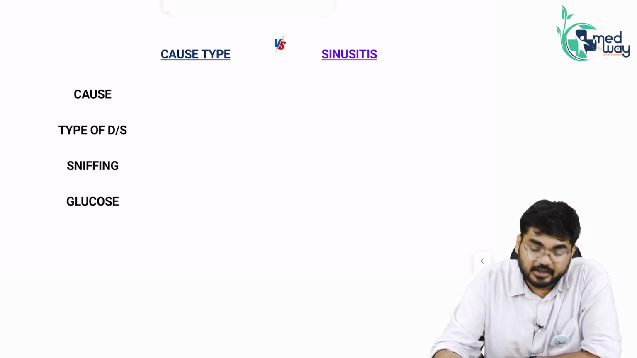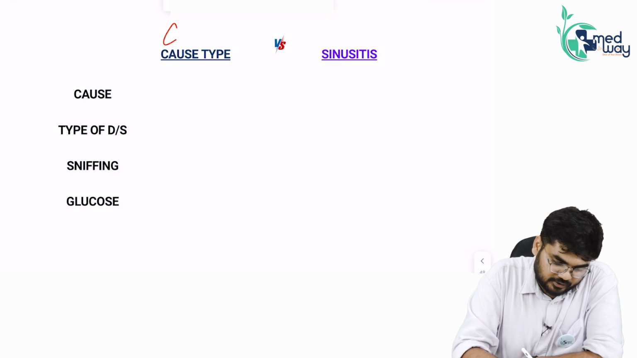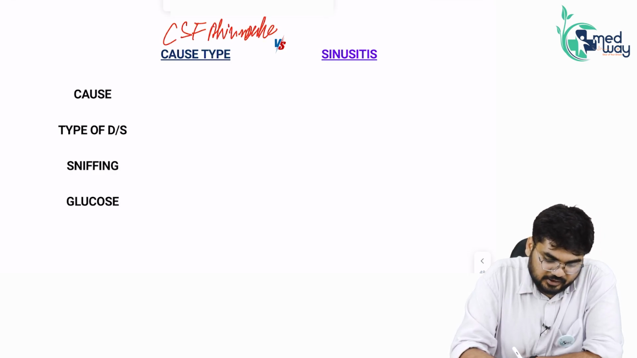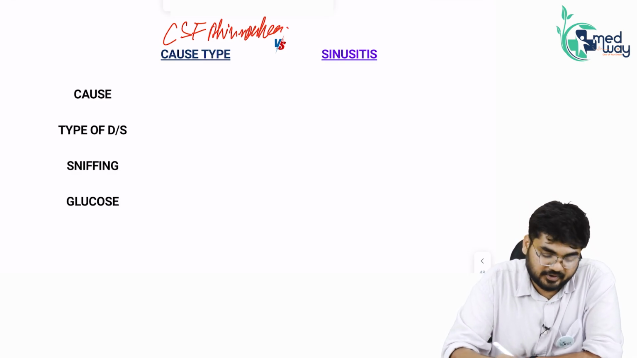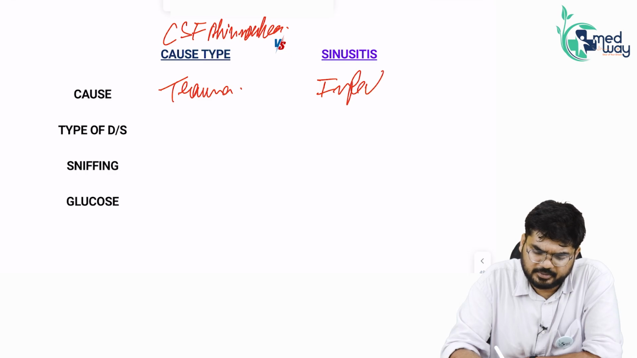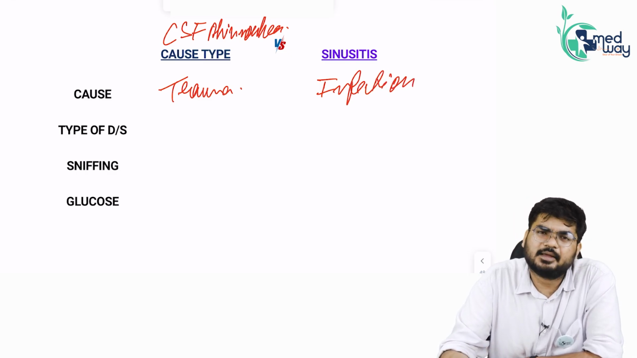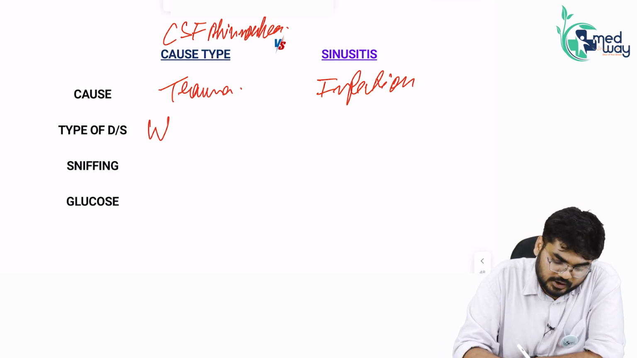So, continuing to the other parts, sir, can you differentiate between a CSF rhinorrhea with sinusitis? Yes, sir, I can definitely differentiate. What is the cause of CSF rhinorrhea? You will say trauma. What is the cause of sinusitis? You must say, sir, infections, different sort of infections. Maybe the infections, sustaining or pertaining for a very long time. What is the type of discharge? Type of discharge here in CSF rhinorrhea is watery.